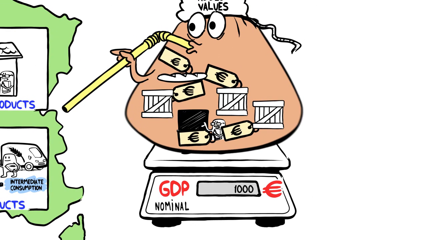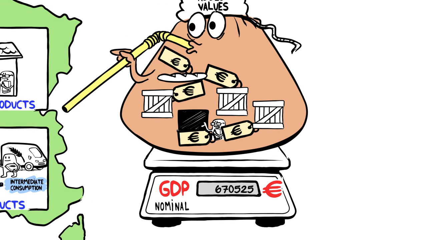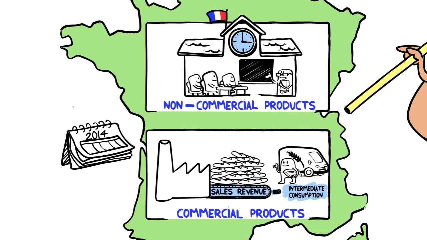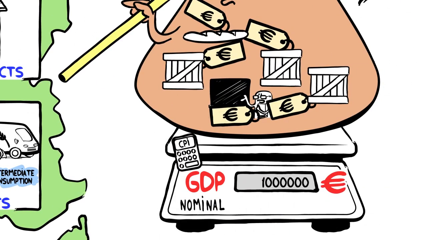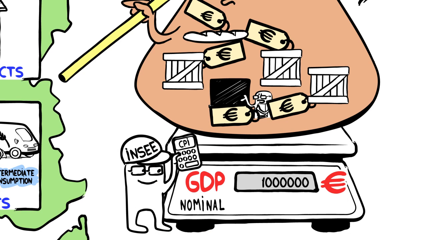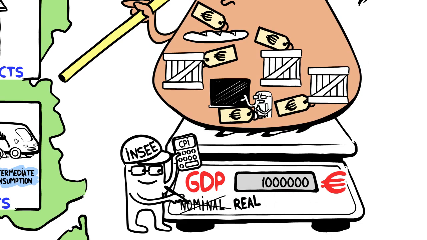However, if prices increase year on year, GDP will also increase, while the quantity produced will not have increased. To compare a country's level of wealth from year to year, we therefore need to remove the variation in price in order to find out only the variation in quantity produced. To do this, we use the Consumer Price Index, CPI, measured by INSEE, the National Institute for Statistics and Economic Studies. We can then find the real GDP.